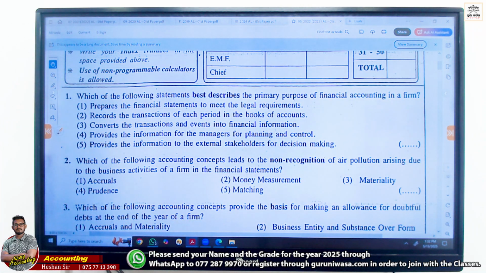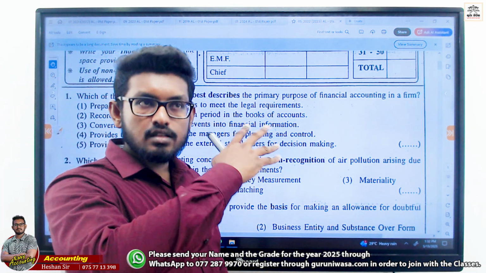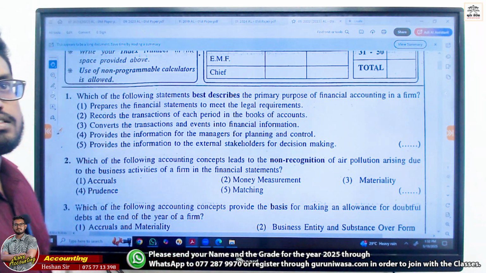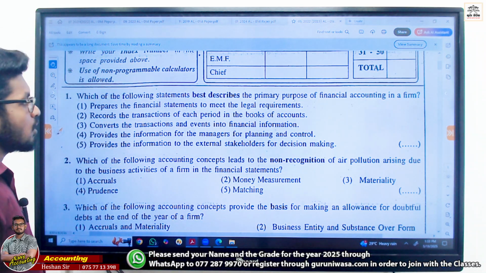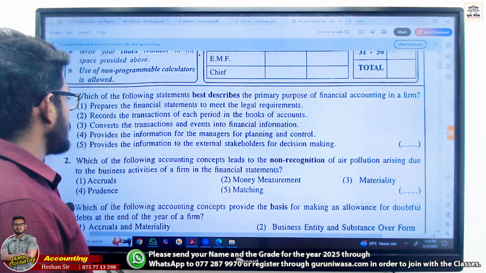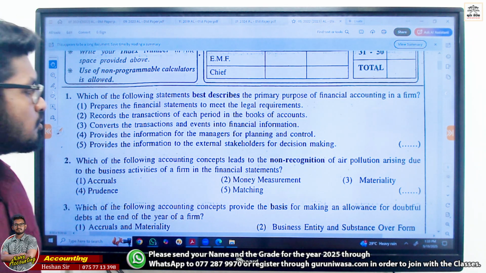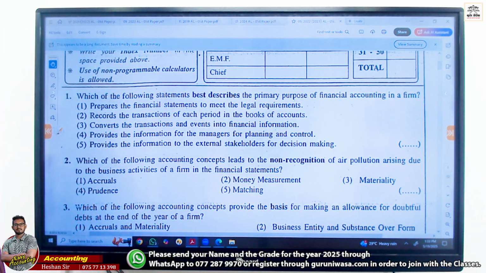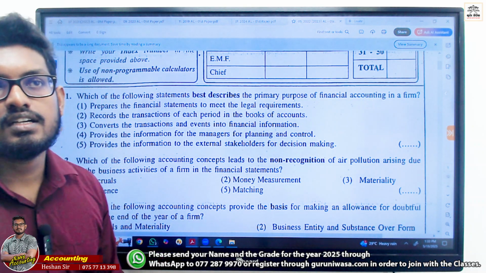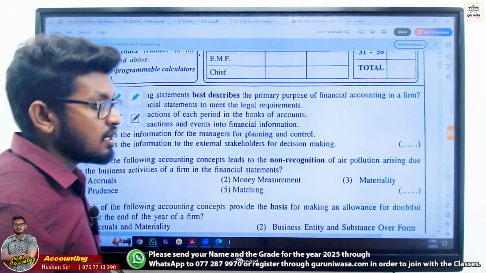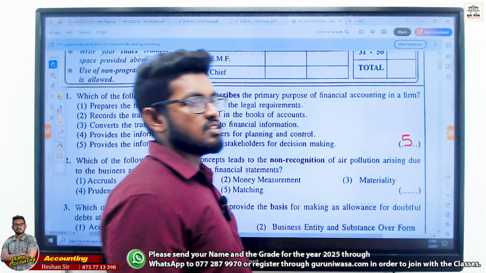Let's see. It's just like the previous one, isn't it? Just like the paper that came last. Look. Right? Prepare the financial statements to meet the legal requirement. Record the transactions of each period in the books of account. Convert the transactions and events into financial information. Provide information for managers for planning and control. Provide information to stakeholders for decision making. But 5 is the correct answer, right? Internal parties also use the information, but mainly we are targeting external stakeholders.